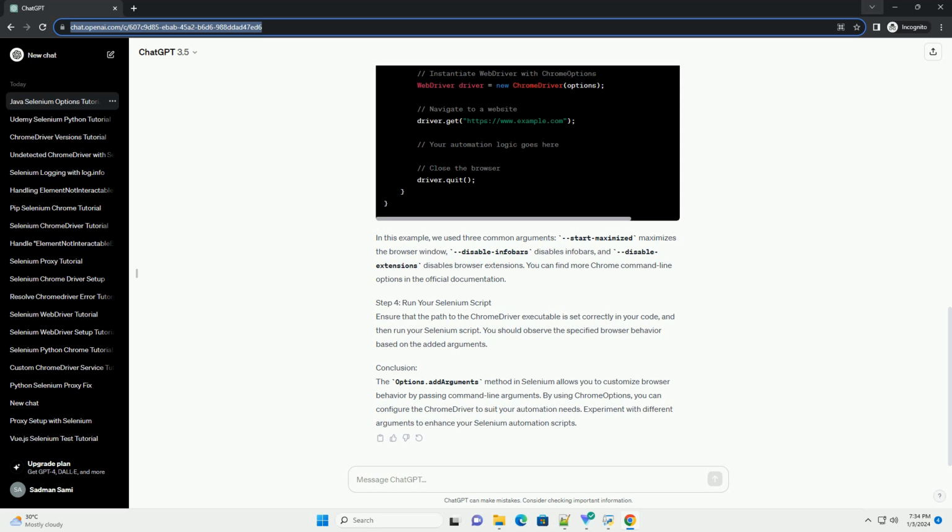Conclusion: the options.addArguments method in Selenium allows you to customize browser behavior by passing command line arguments. By using ChromeOptions, you can configure the ChromeDriver to suit your automation needs. Experiment with different arguments to enhance your Selenium automation scripts.